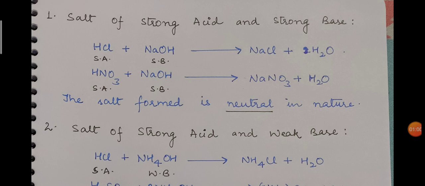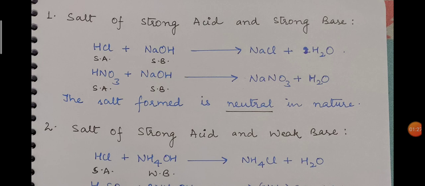So the first one is the reaction between a strong acid and a strong base, and I have given two examples here. In the first one I have taken hydrochloric acid. When it reacts with sodium hydroxide, it gives sodium chloride and water. Now we know that hydrochloric acid and sodium hydroxide are both strong. That is why the salt formed, NaCl, will be neutral in nature.